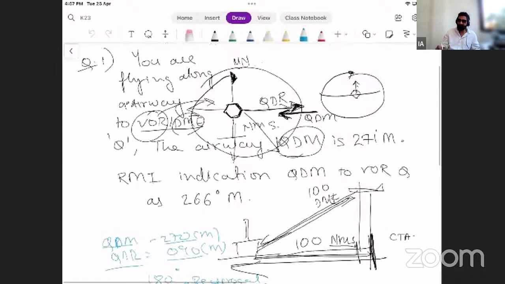With respect to this question, we have been given a QDM of 271. And we also know this is 270. Where exactly with respect to this VOR can you track 271? I want you all to track it in your notes and share a picture over WhatsApp with me right now. Whenever I say share pictures, make it automatic on WhatsApp. I don't want to say that. It just makes the transmission lengthy.